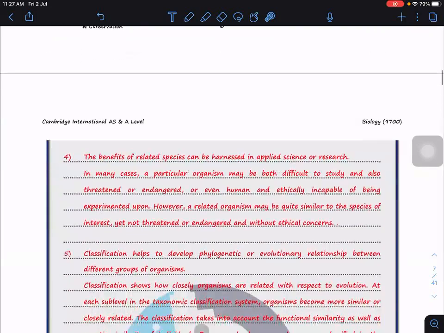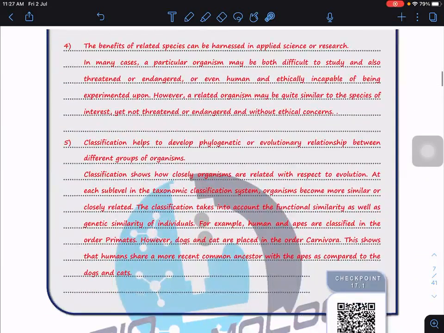Also, the benefit of related species can be harnessed in applied science and research. What's important here is that sometimes we may have an endangered or critically endangered species, where the whole world only has 10 or 20 left. If I carry out research on them, I may accidentally kill them, right? So if I know a related species which is not endangered, I can study them.